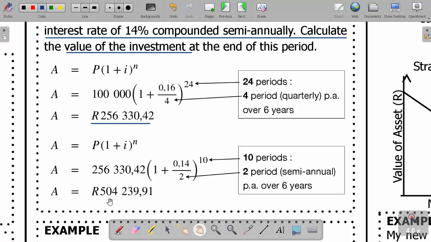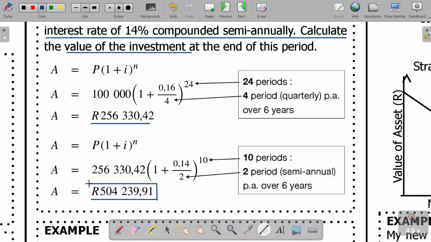So you see our final answer is going to be 504,239.91. Hope we are together. This is our final answer here. I hope we are together. If we are not together, please pause the video and watch it again.